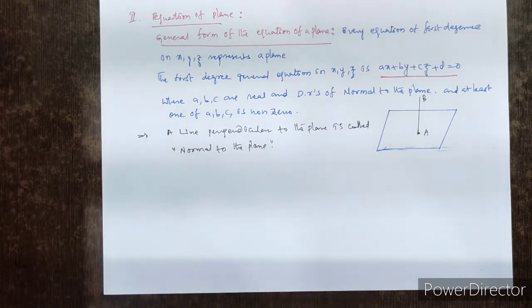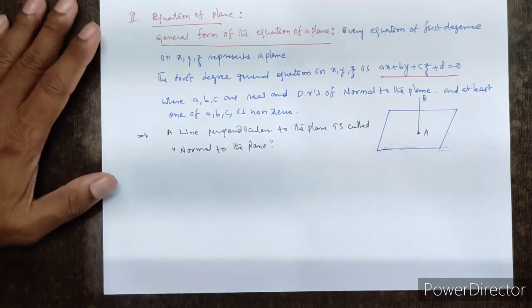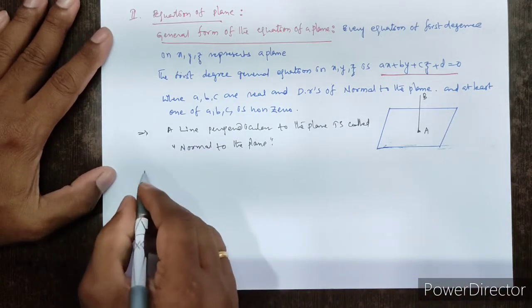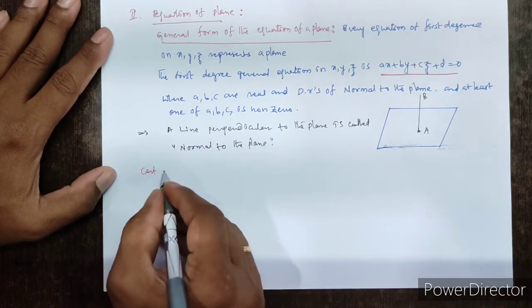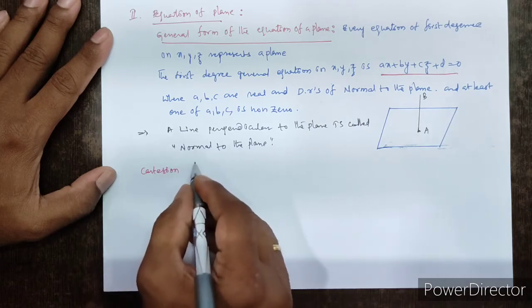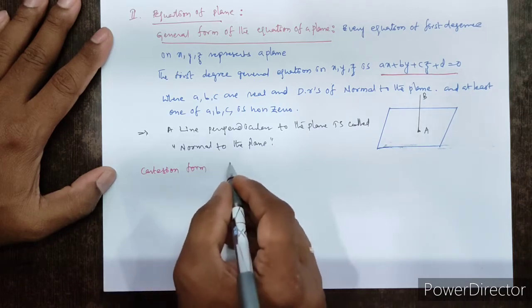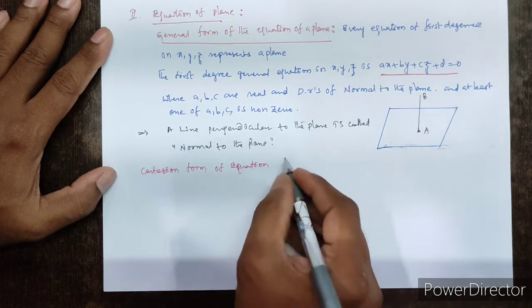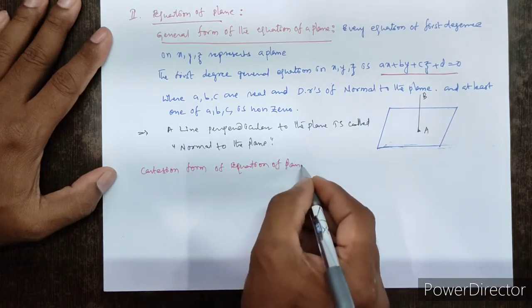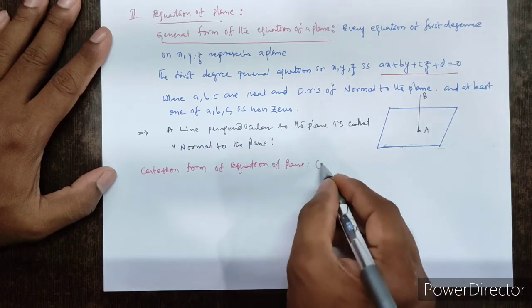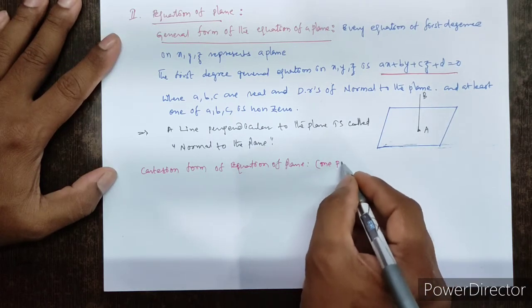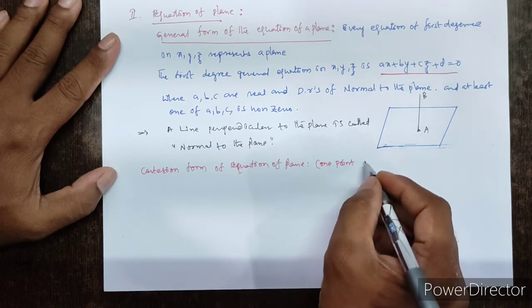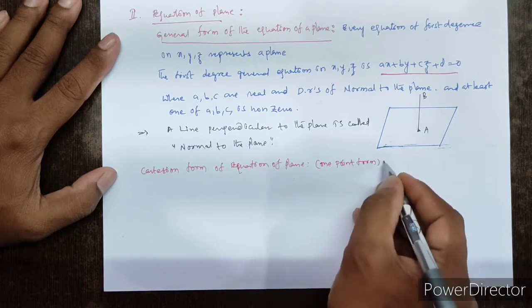Next, Cartesian form of equation of plane. This is also called one point form.